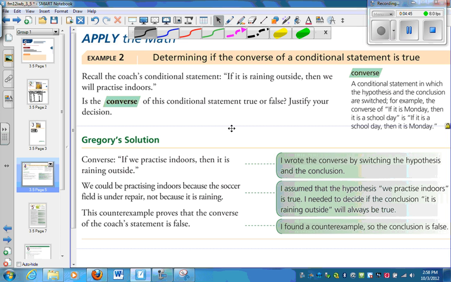Is it true? So the converse: if we practice indoors, then it's raining outside. And he said, well, let's say that this part is true. If we practice indoors is true, we could be practicing indoors because the soccer field is under repair, not because it's raining. This counterexample proves that the converse of the coach's statement is false. So all you need is one counterexample, and then you've proven something is false.